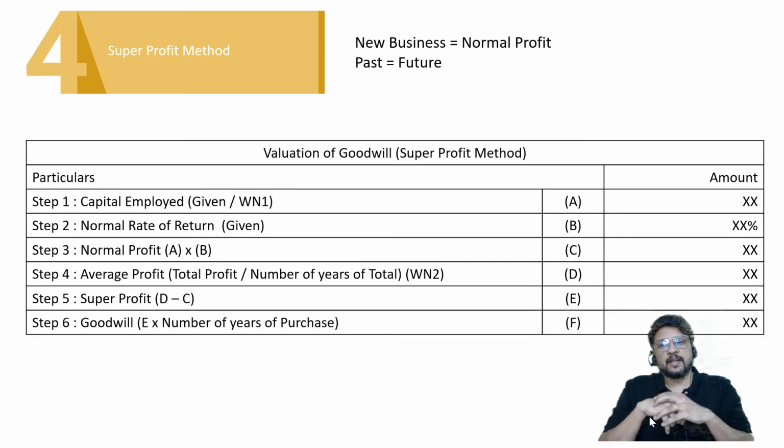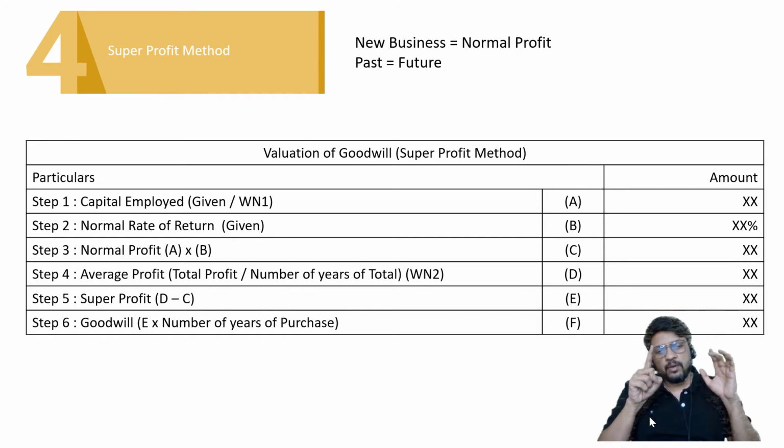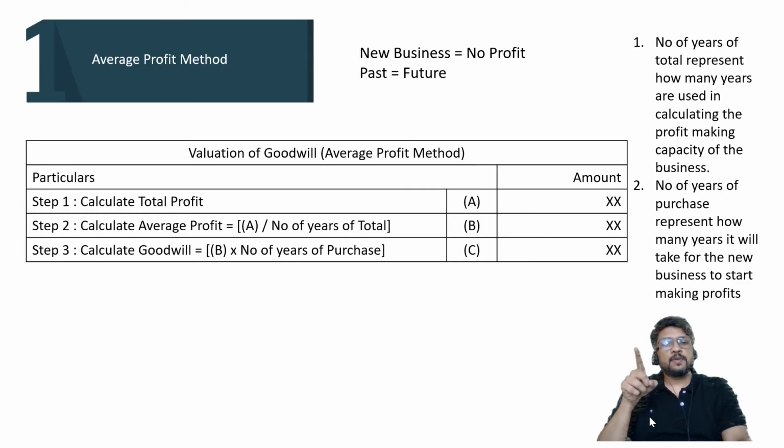Let me go for the next method, that is called the super profit method. What is the difference between super profit method and average profit method? Only one small difference, but the entire format changes. What is the difference? Take the case of the assumptions which we made at the time of average profit method. New business is equal to no profit. I repeat, our assumptions were new business is equal to no profit.